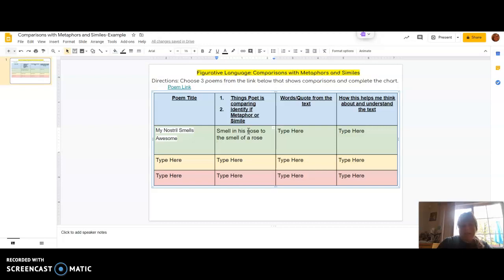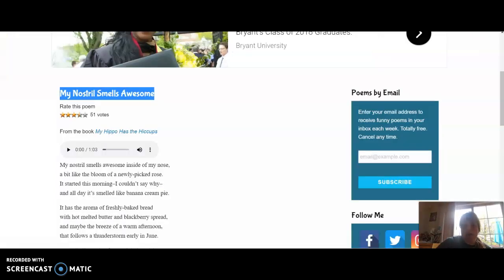Identify if metaphor or simile. I'm going to say that this was a simile. I might put a little hyphen or something in front of it. Simile. And then the words are quote from the text. And again, you can just copy and paste if you want to. The example that I got is right here in the first line.